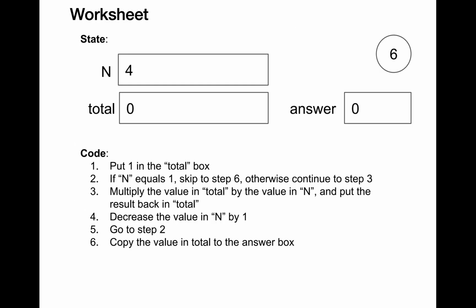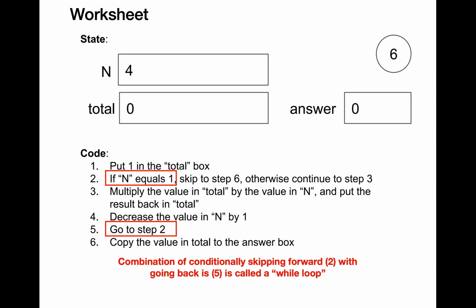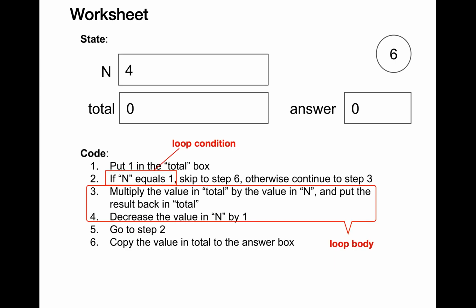Let's get started by revisiting the factorial computation problem that we covered as part of the pseudocode lecture. The combination of conditionally skipping forward with going back is called a while loop in the programming world. What exactly is the condition here? That would be if n equals 1 as detailed in step 2. The going back part is step 5, which indicates that we should go to step 2. The steps which we want to repetitively execute are going to be called the loop body, and the condition itself is going to be called the loop condition.